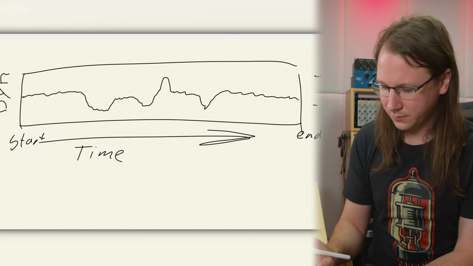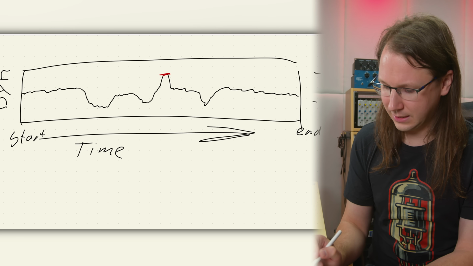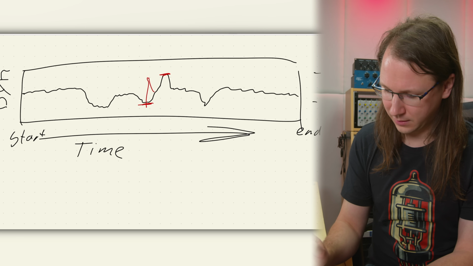The dynamic range of the song, so basically the difference between this and this, has never changed. So I'm getting a better score out of my loudness measurement, but I haven't changed my track. Let me show you this in practice.